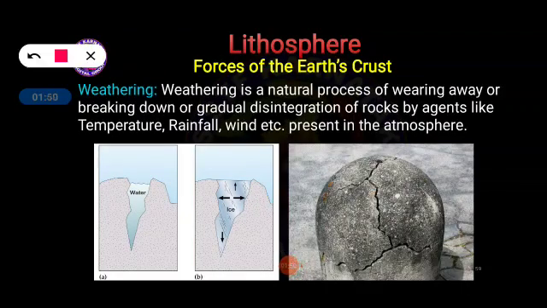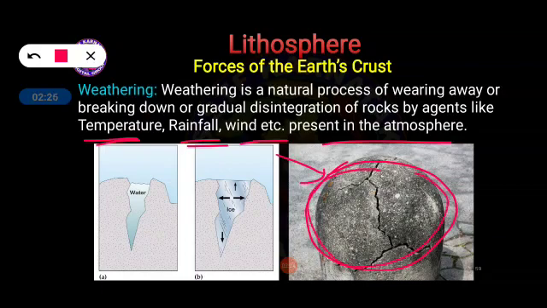Here it is given, what is meant by weathering. Weathering is a natural process of wearing away or breaking down, or gradual disintegration, of the rocks by natural agents like temperature, rainfall, winds, etc. present in the atmosphere. In common words, let us say this is the rock, and because of natural agents, obviously here the natural agents are temperature, rainfall, winds, even glacier can be added here, as a result the rock starts to break down into small pieces, and that can be called disintegration.